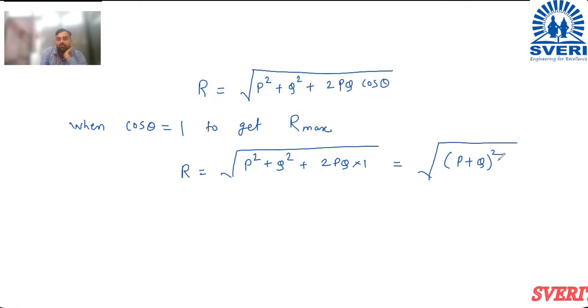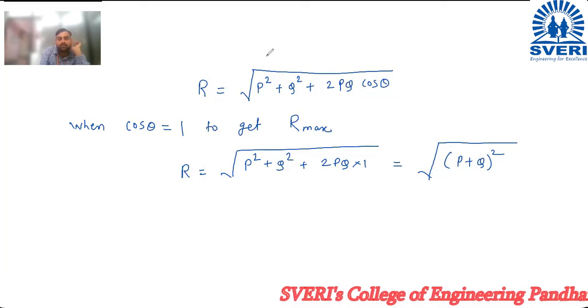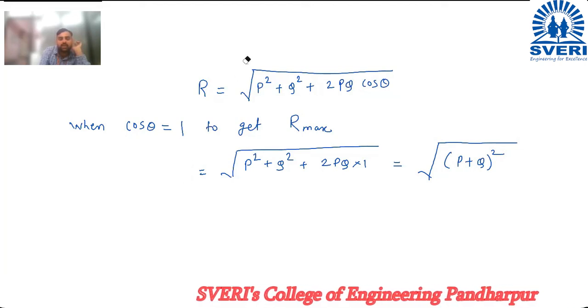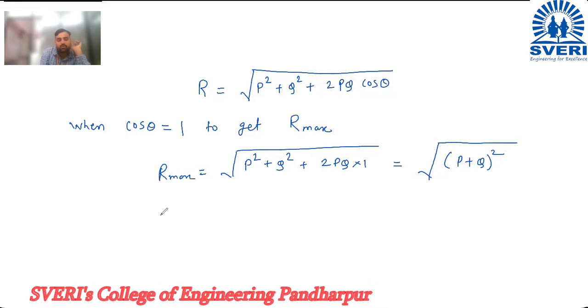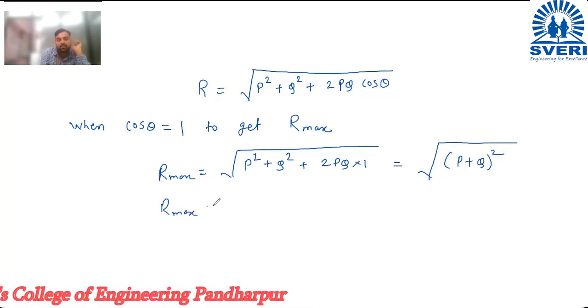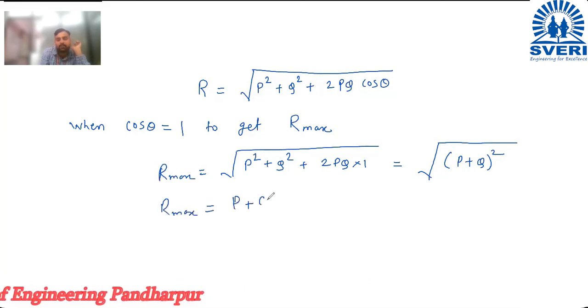So square and square root will cancel each other, and then what will remain? So R max, the maximum resultant, is p plus q.